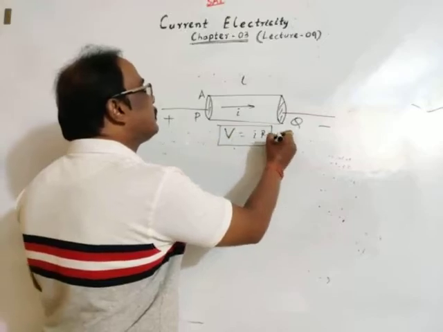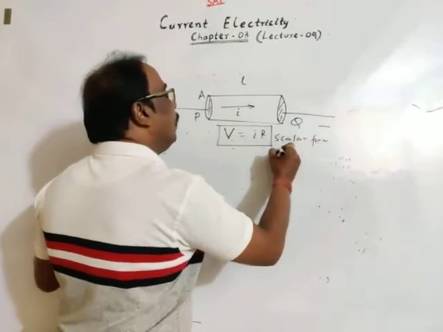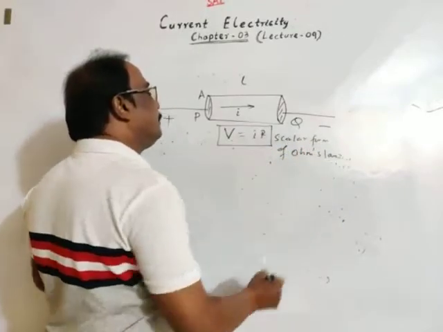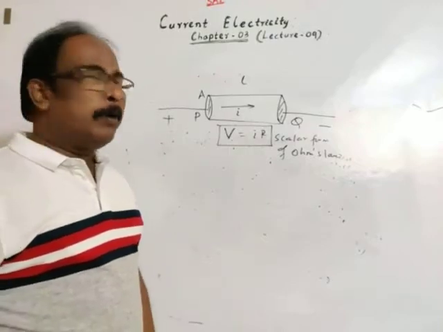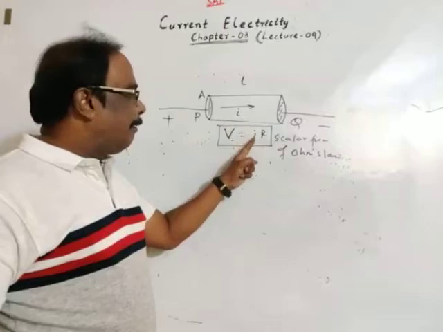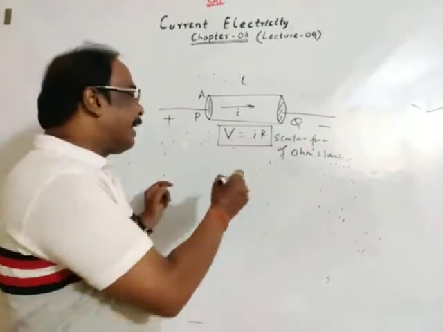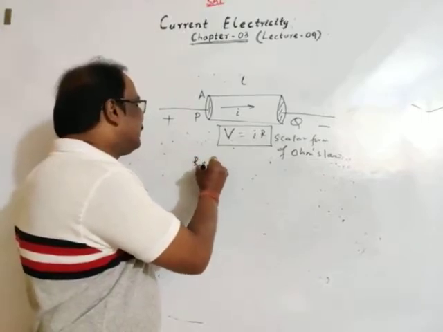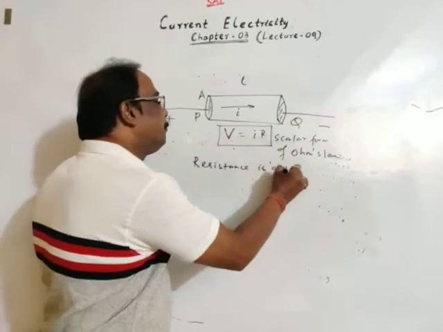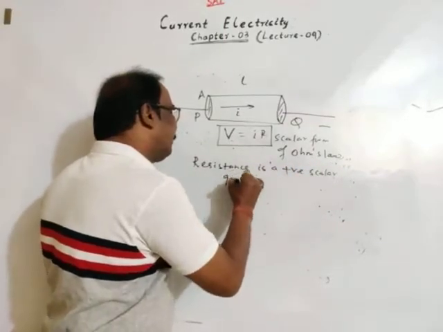This is the scalar form of Ohm's law, because potential difference is scalar, current is scalar, and resistance is also a scalar. As I have discussed, resistance is a positive scalar quantity.